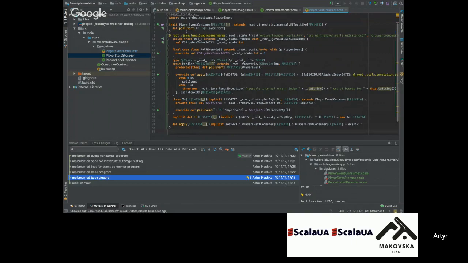So when we define the trait, we define some kind of interface with which we want to work. But under the hood, this pollEvent call will not really be executed in some handler. What will be done when you call this pollEvent? It will generate some pollEvent operation, part of our free monad.